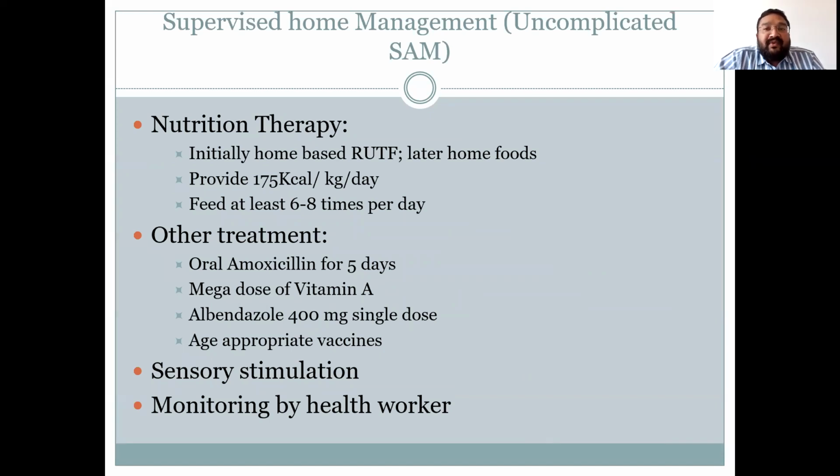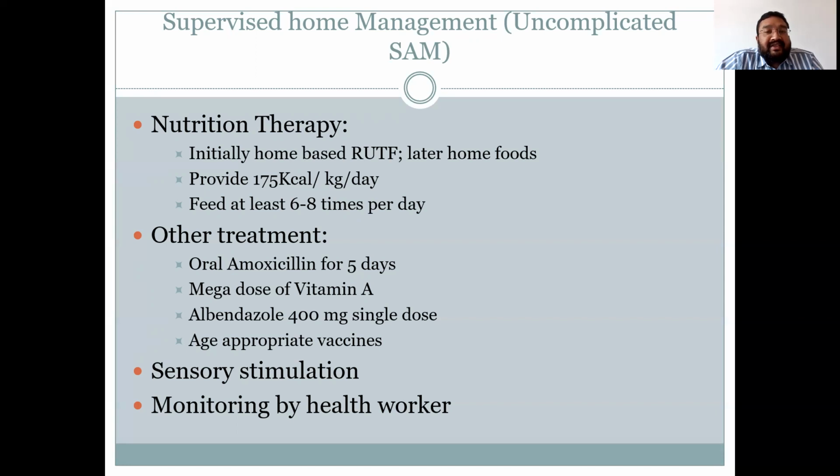Supervised home management of child with uncomplicated SAM. It includes nutrition therapy, initially home-based food or RUTF, that is ready to use therapeutic food, is given to the child. Later, complete home-based food can be given along with continuing breastfeeding in children with uncomplicated SAM. The aim of therapy is to provide 175 kilocalorie per kg per day, and to provide this much amount of calorie, one has to feed child at least 6 to 8 times per day.